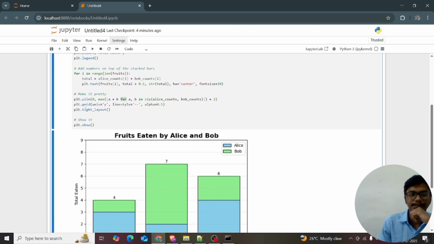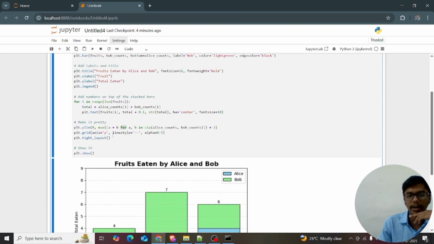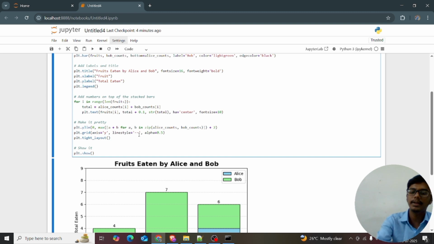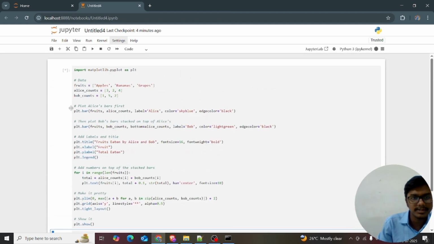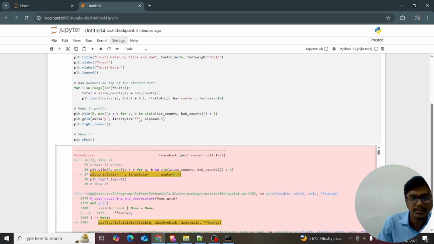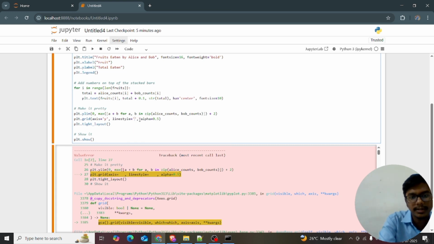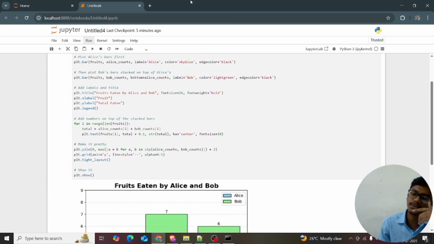And plt.grid. Grid means I want to give grid lines. This is the grid line. I want to give axis equal to y and line style, you can play with it. Just wait a few minutes, it's running. Yeah, I think this is not possible here. Okay, I will show this in the scatter plot. In the next session we will discuss another plot, the box plot.